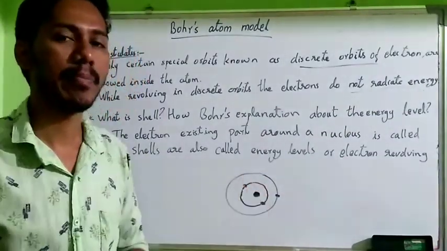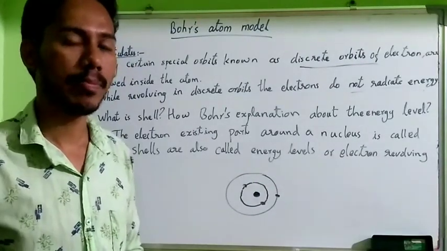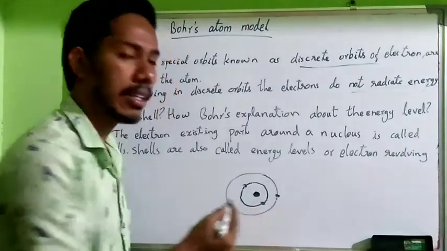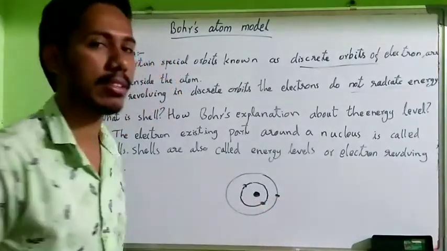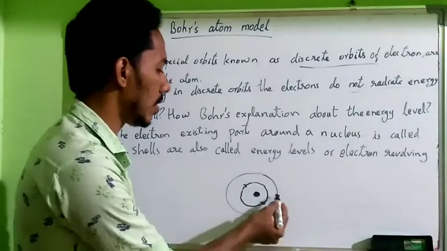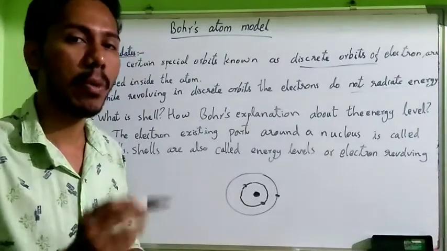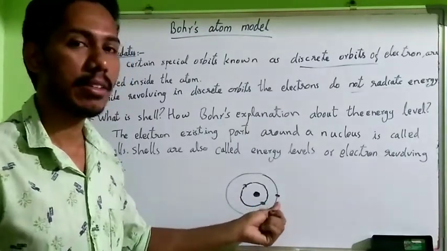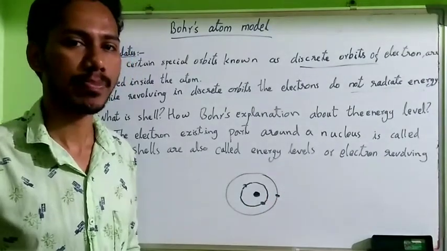Then when they radiate energy, these electrons jump into the inner shells or the other shell. These electrons transfer their state from one shell to another shell.